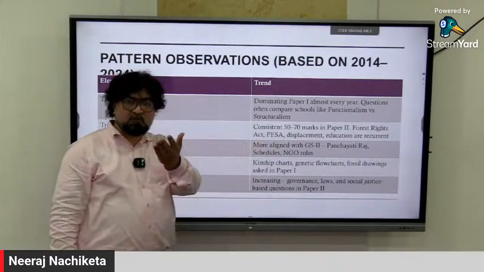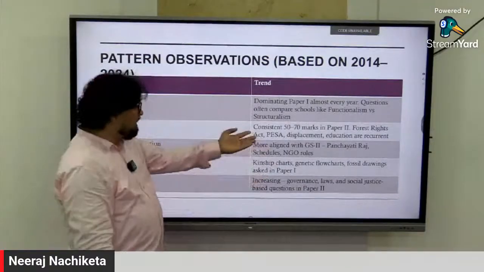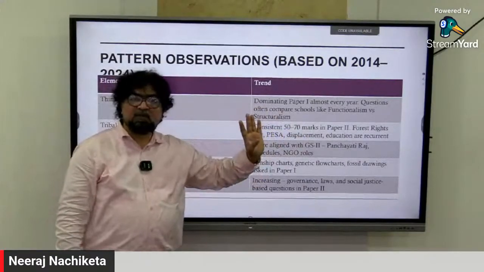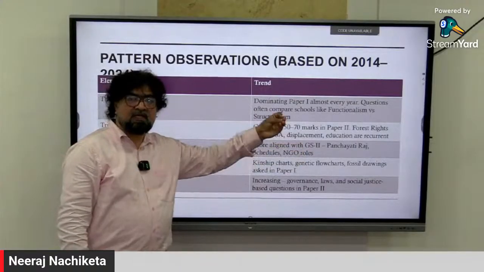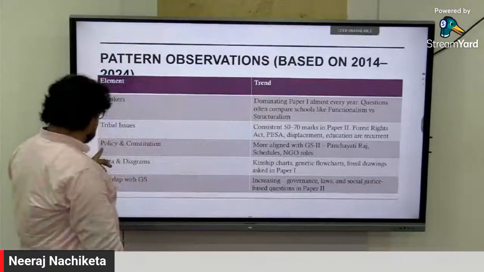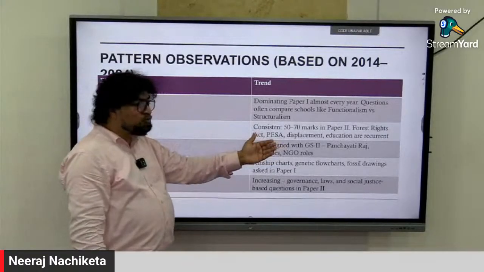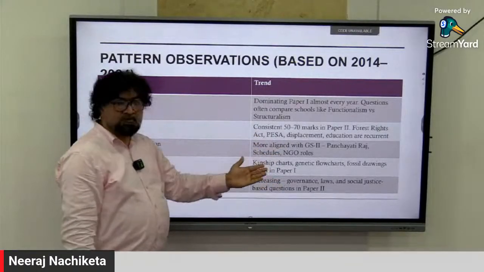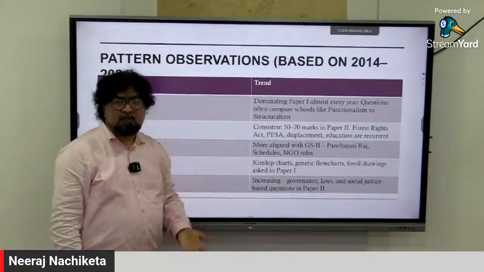I've just shown you the 2024 UPSC mains exam. If you look, there are consistently 50 to 70 marks in Paper 2: PESA, then displacement, education, they're asking continuously there, and they're connected with current affairs. Then policy and constitution, policy matters more aligned with GS2: Panchayati Raj, then Fifth Schedule, Sixth Schedule, then NGO roles.